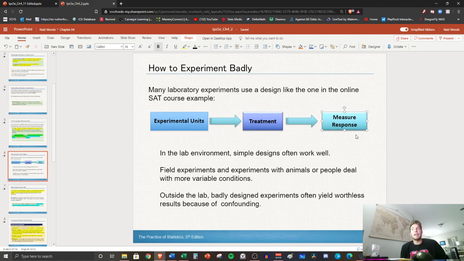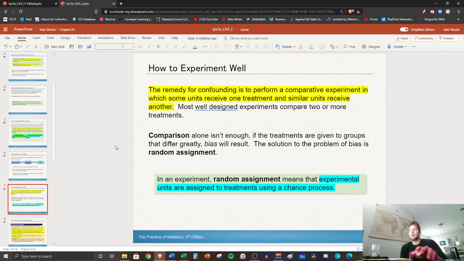And in that case, I need groups. I need comparison to see if it's actually effective or not. So this model doesn't work well when we're talking about statistics, when we're doing research with humans. Okay, so here's how we're going to experiment well.